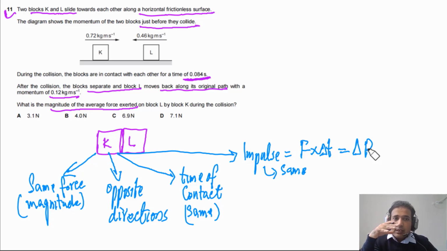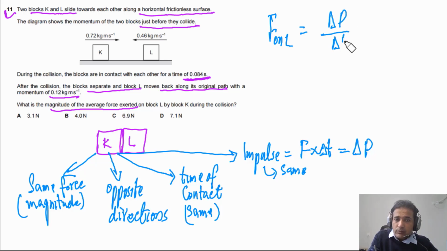This time they're asking you to calculate the force exerted on block L by block K. So the force on block L will be equal to the change in momentum of the block divided by time. But this force is also the same for block K, on block L by block K. So the force on block K also is the same. So they can give you this data and ask what is the force exerted on block K, but the momentum of block K after collision is not given. So you can calculate force on block L, and that force has the same magnitude as the force on block K. This can be a tricky question next time.